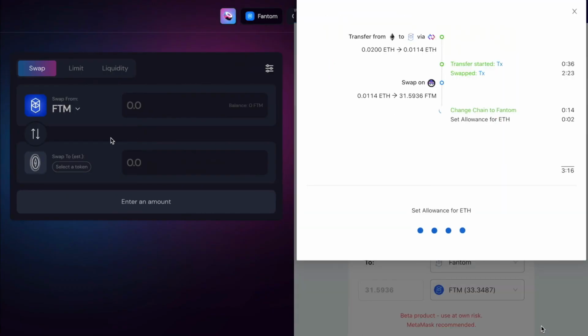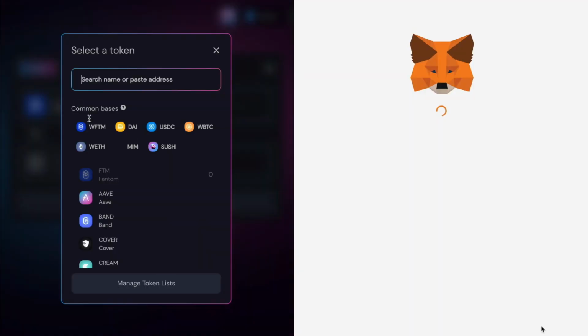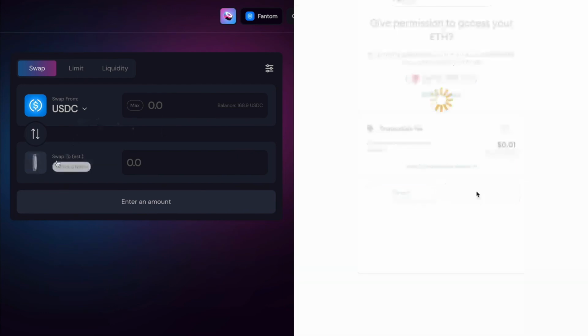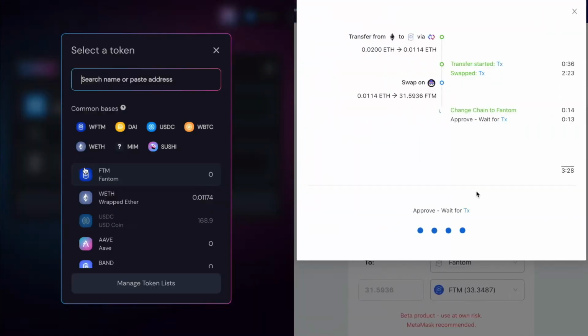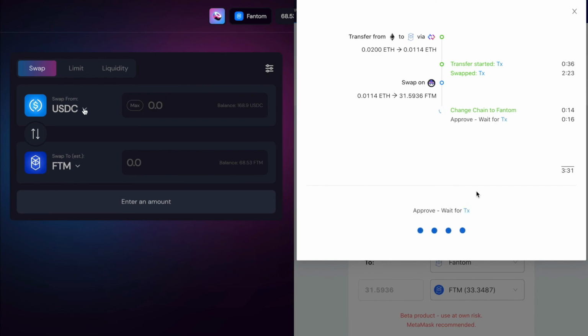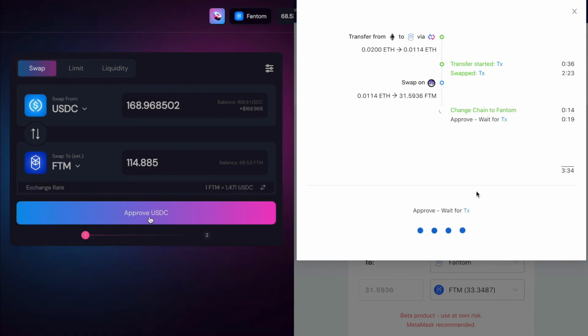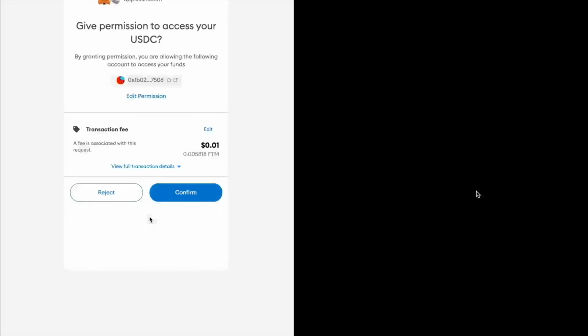The goal with LI.FI is to abstract unnecessary steps and provide a stellar user experience that is simple to use and where users don't have to think about how to move their capital from one chain to another. For LI.FI, the name of the game is abstraction.